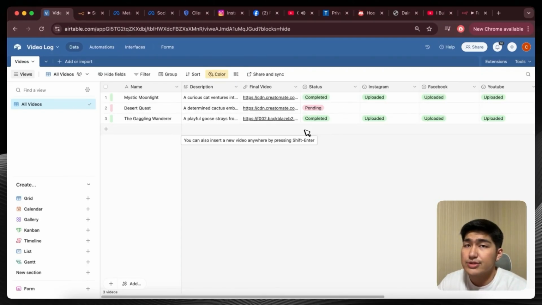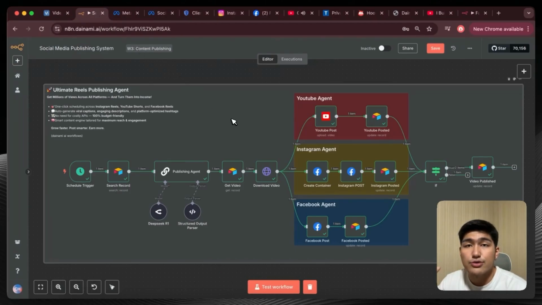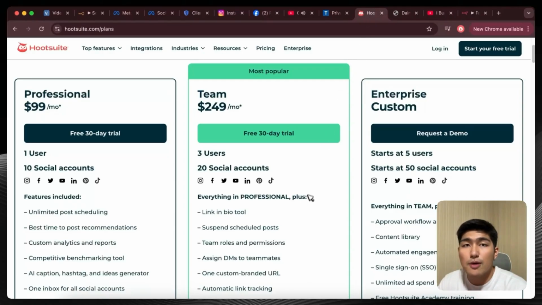And so why is this so important and why is it so powerful? Firstly, being able to repurpose your content onto all the different platforms really helps you to optimize your reach for your content or your specific business. And this could be super useful without having to pay tons of money for publishing content. As you can see over here, popular tools like Hootsuite actually cost $99 per month at minimum, or even up to $200 or thousands of dollars per month to help you schedule all your content into all the different platforms.